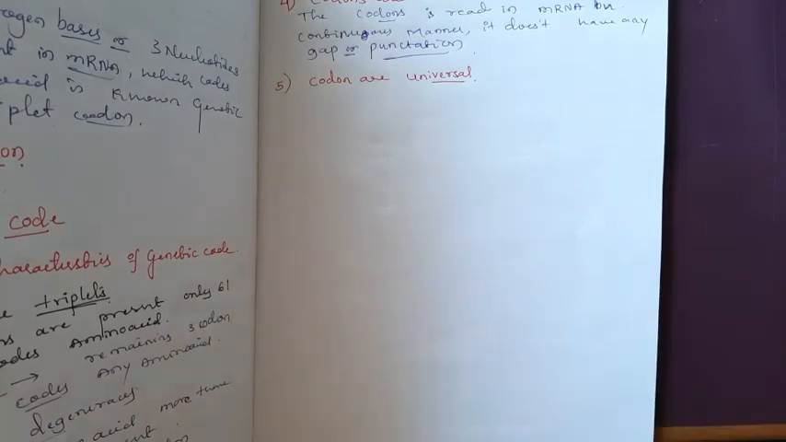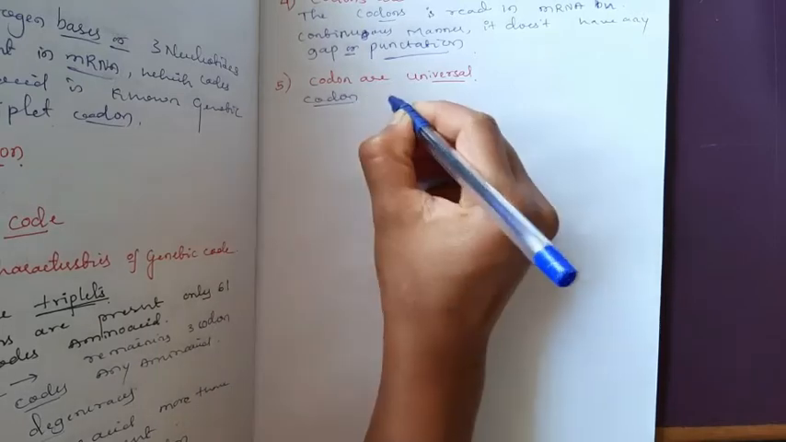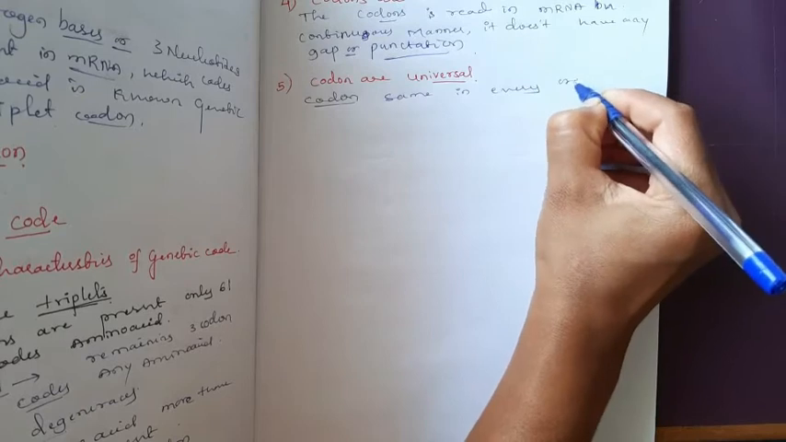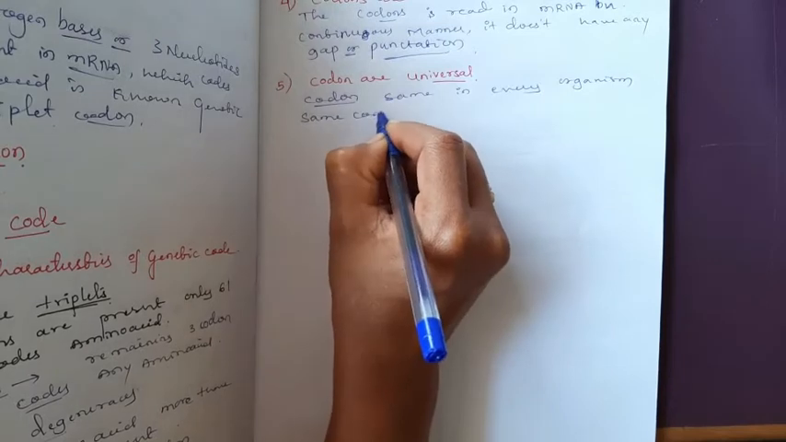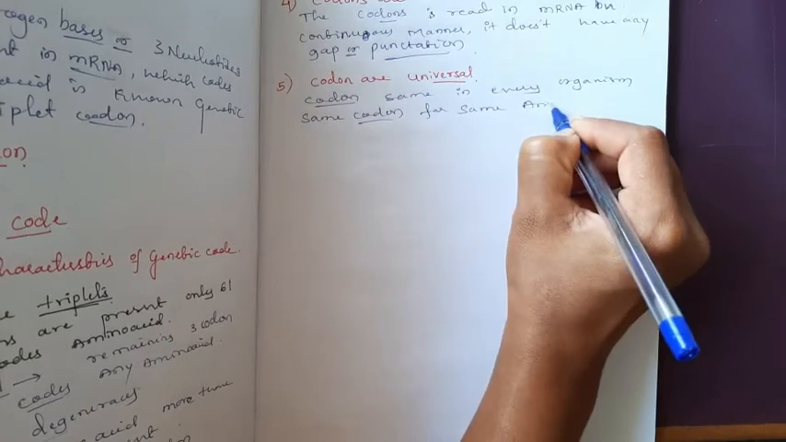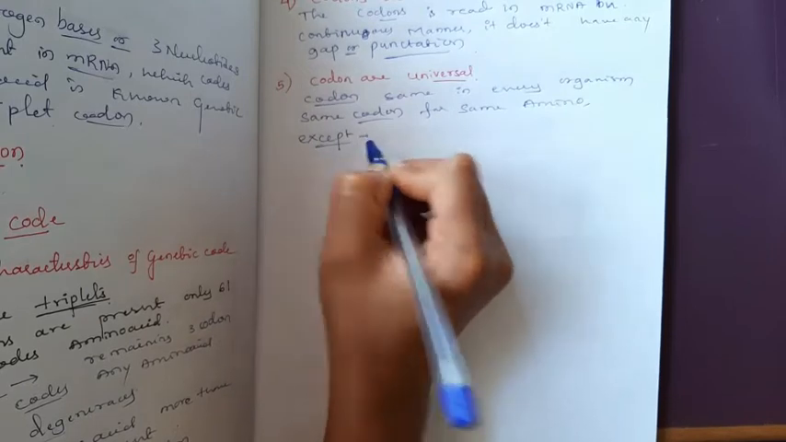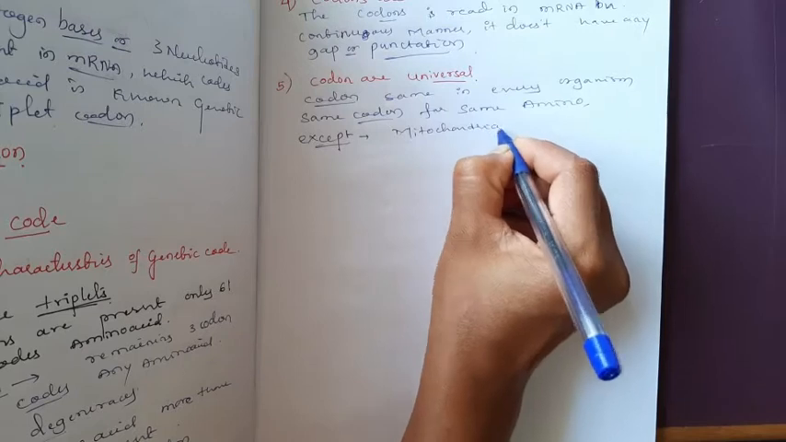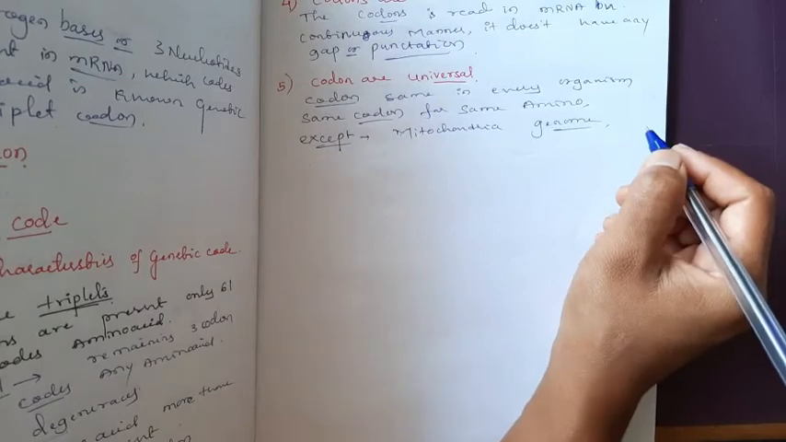The codons are nearly universal, means the codons are same in every organism, means same codon for same amino acid, there is no change, but except mitochondrial genome. The mitochondria also have the DNA, it is known as the mitochondrial genome.